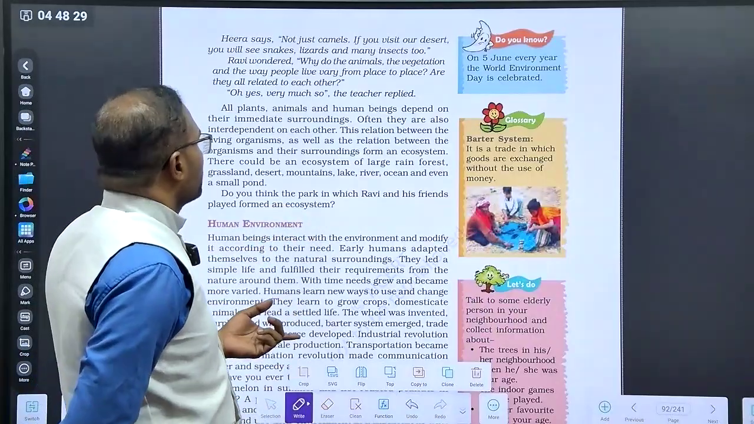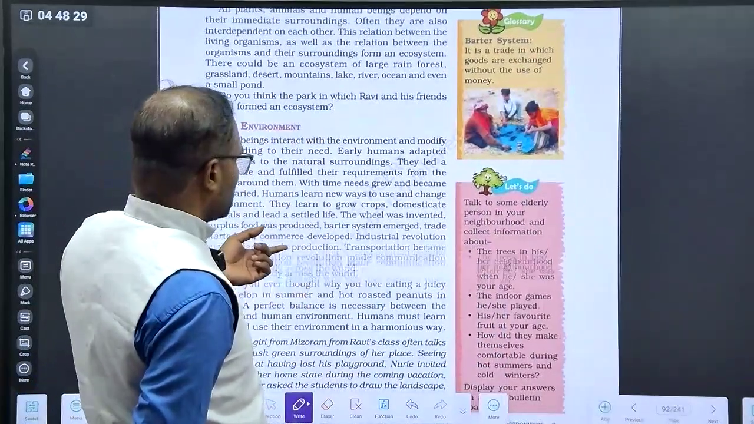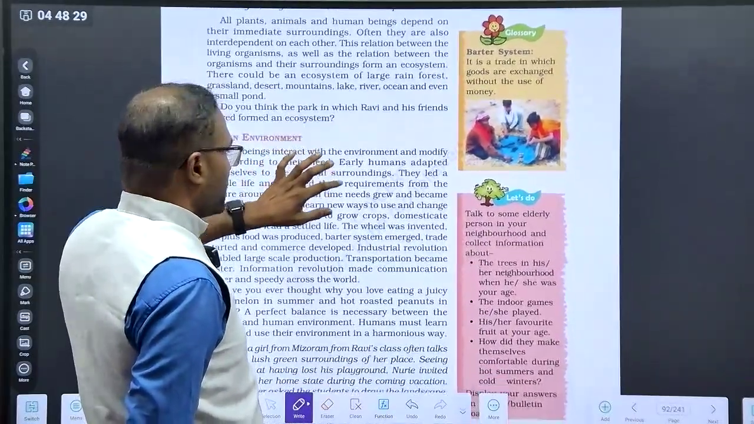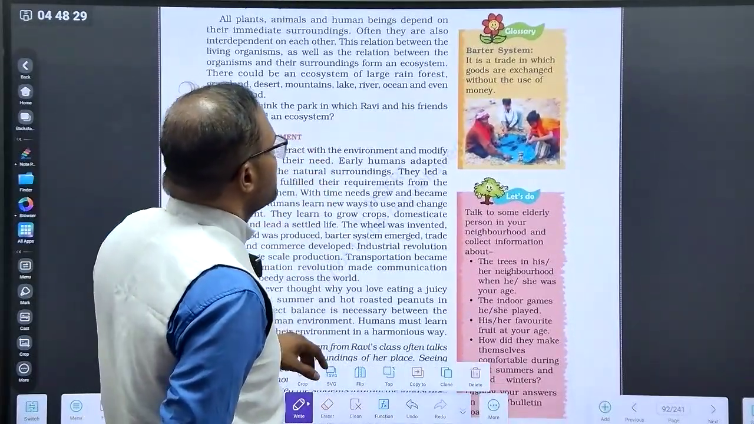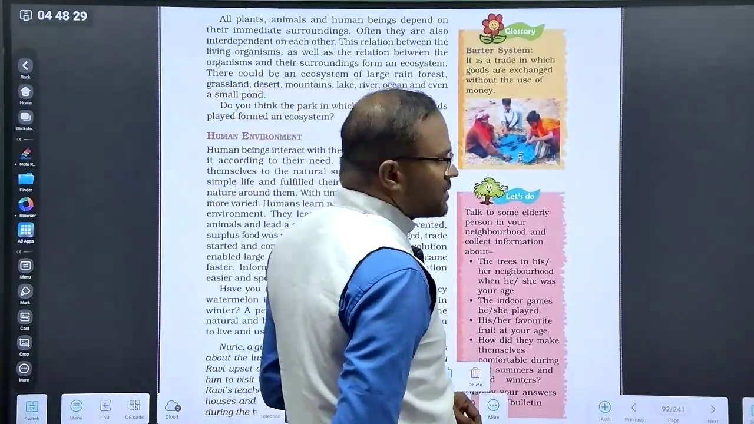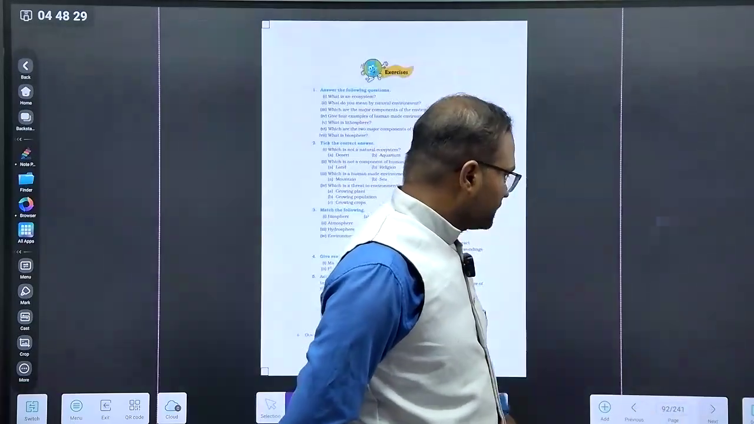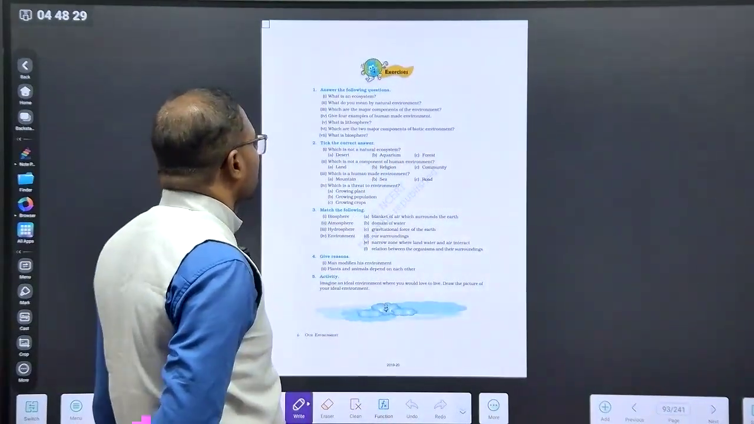Then water system, you know, and all. So how to read this topic? Know the very source of the language. You know the barter system. Barter system is exchange of goods. Okay, right. That's it.